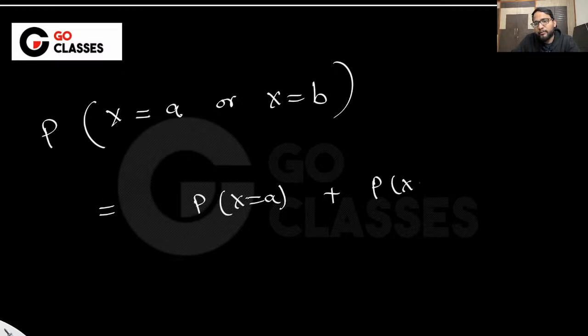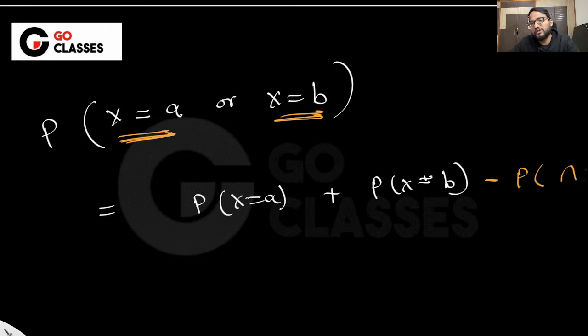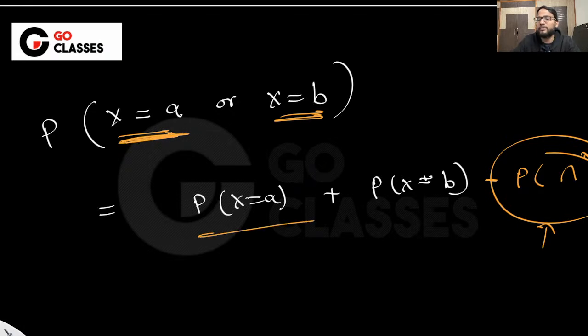Why is that the case? Because these two are basically two events which are mutually exclusive, right? No event is common here, so you don't need to subtract some intersection part. Because there is nothing common, you would just get 0 even if you subtract. If someone asks you whether X takes this value or that value, you can just sum those probabilities. There is no issue in summing them. Cool. I hope you understood this also.